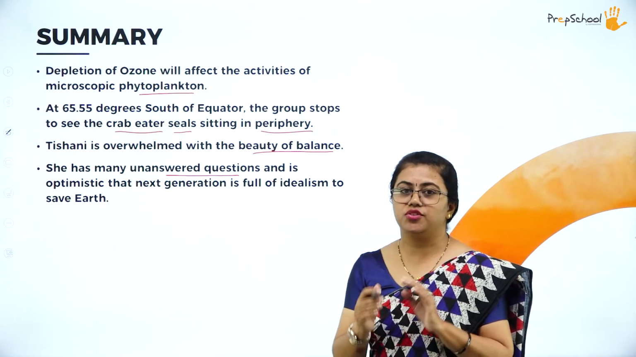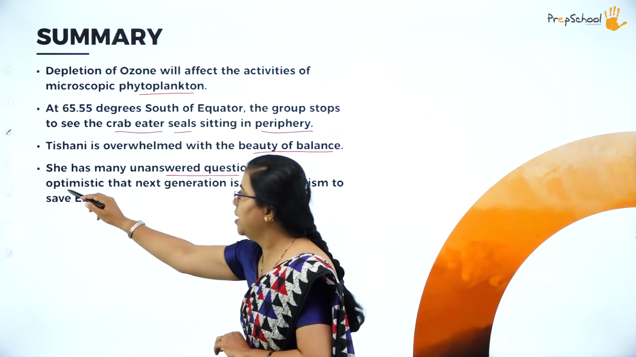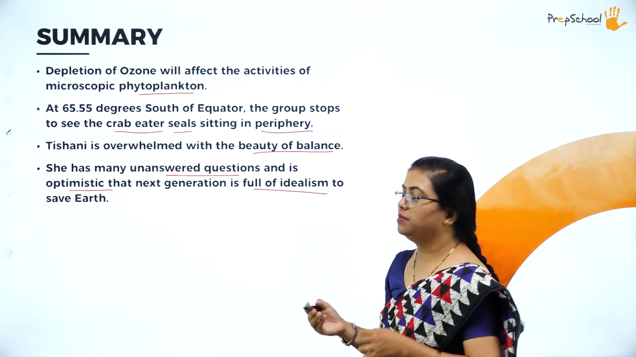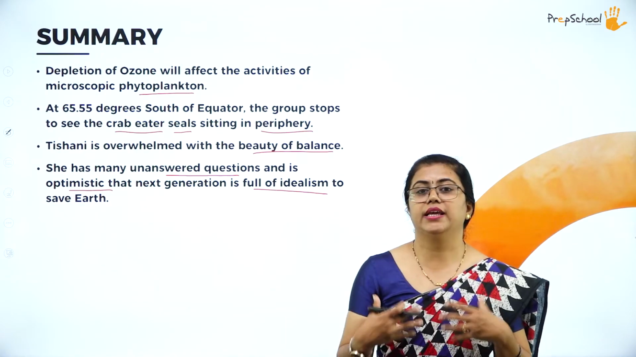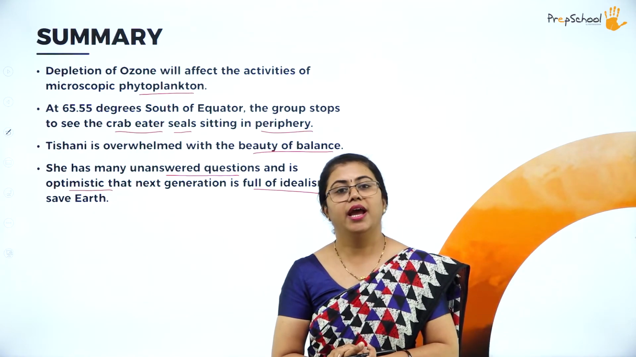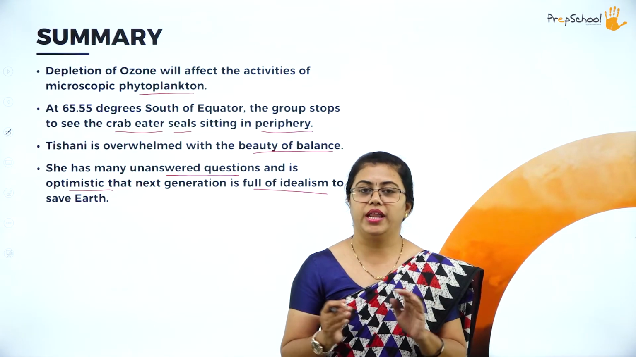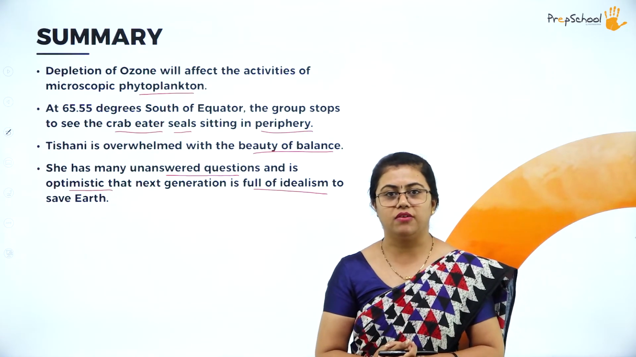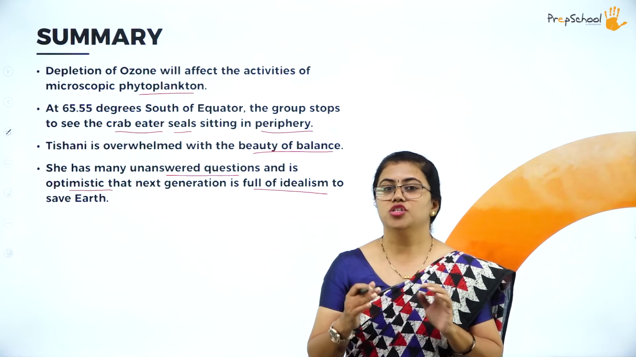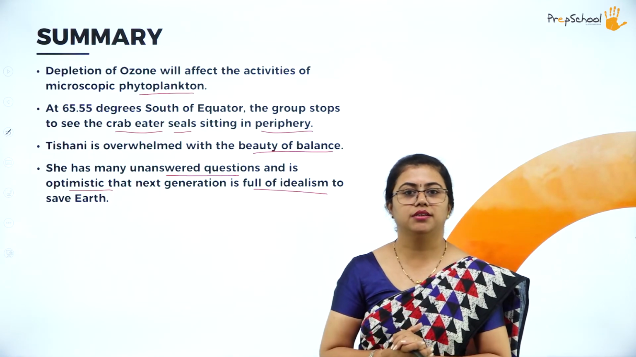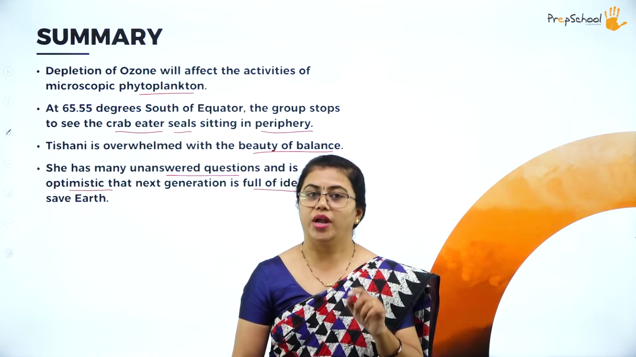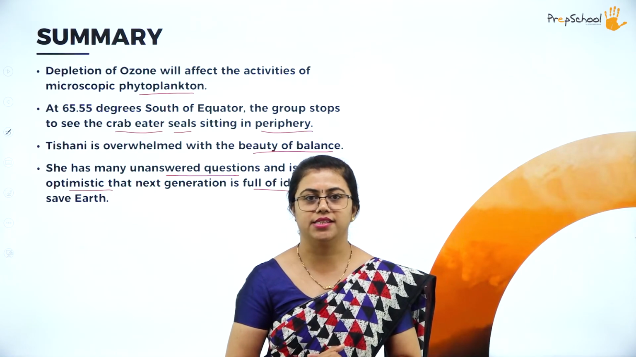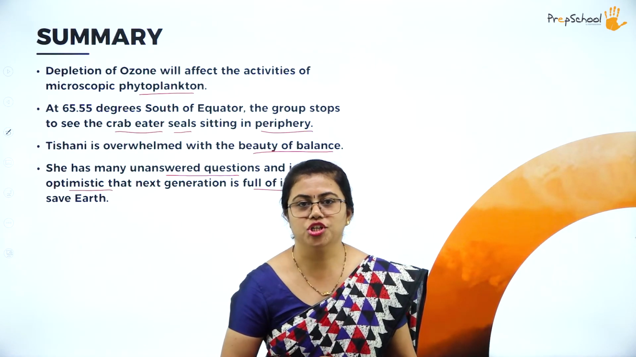But at the same time, she is very optimistic. She hopes for the best, that the next generation, the coming generation, is full of idealism in order to save Earth. Okay, she wants to create awareness in the coming generation and she is very hopeful that she will be able to create awareness and the coming generation will contribute in a positive way to save Earth. So that is what she thinks. Okay, so this is the summary of the journey to the end of the Earth. Yes, it is towards the polar regions that the people are traveling in this lesson.